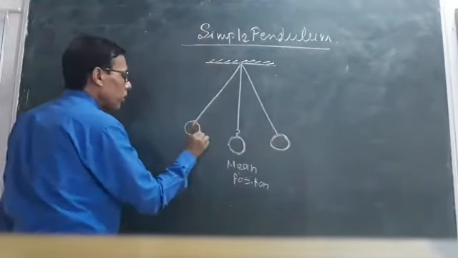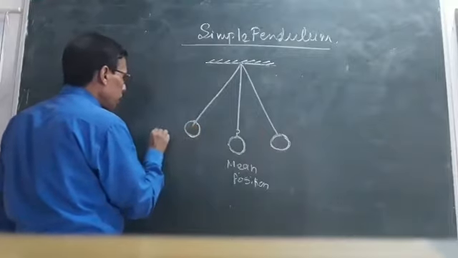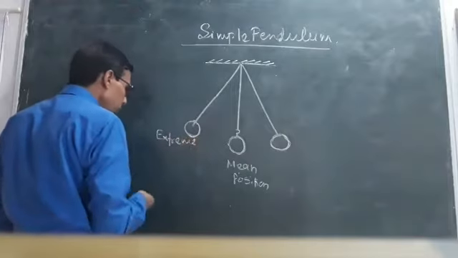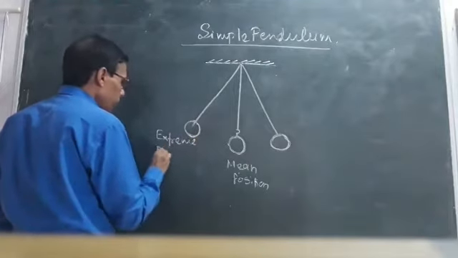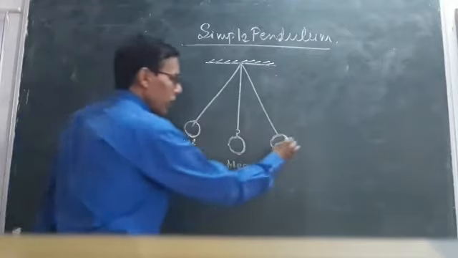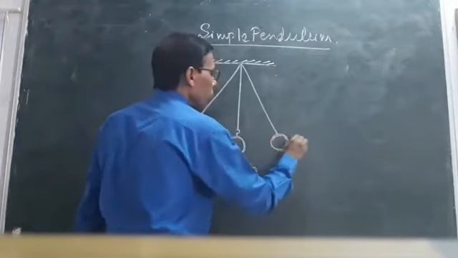This position is called the extreme position. This position is also called the extreme position.